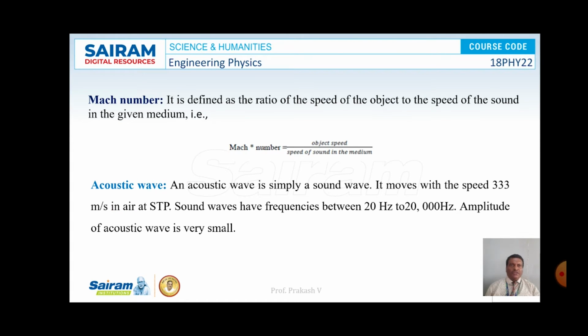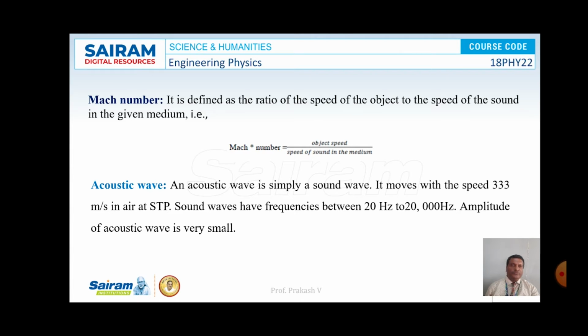Mach number is defined as the ratio of the speed of the object in a particular media with respect to the speed of sound in the same media, or Mach number is equal to speed of object divided by speed of sound in the same media. Mach number is denoted by the symbol capital M. Whenever an object's speed is equal to the speed of sound, then Mach number will become 1.